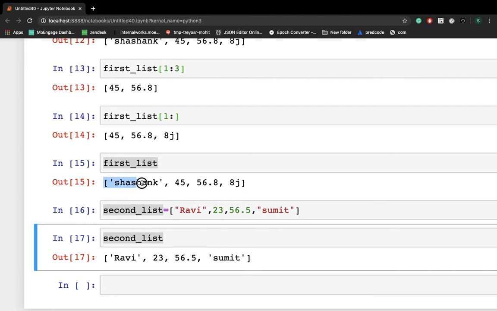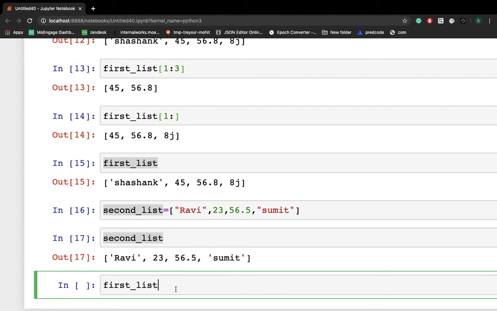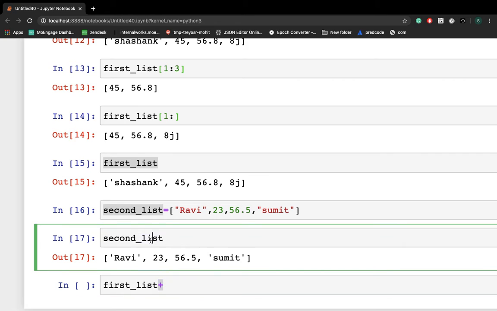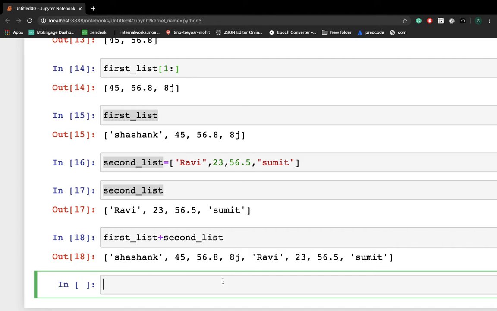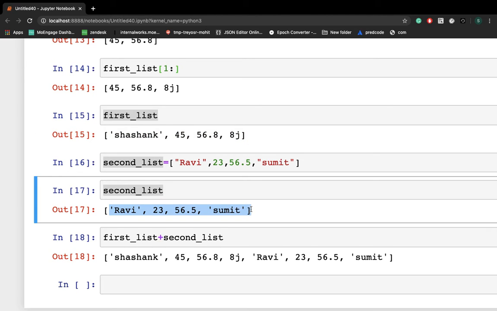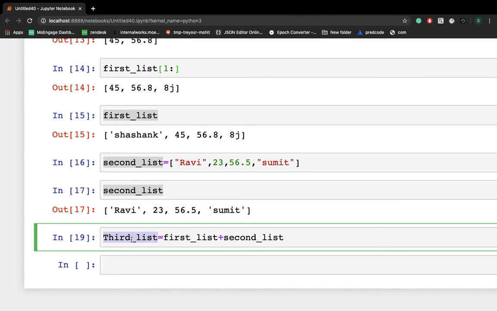If I want to add both lists, how can we do so? It's very simple. As I told you, everything is simple in Python, right? You have to write the variable name of the first list. Concatenation means you have to write the plus sign here, and then the variable name of the second list. If you do so, you are able to concatenate both lists. So let's say I'm storing this as a third list, equals, and now I'm printing this third list.